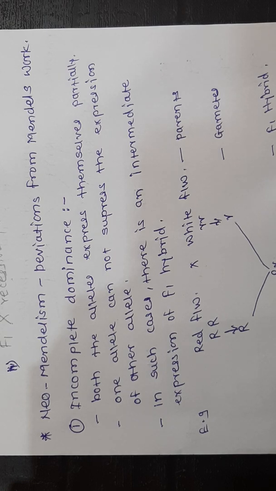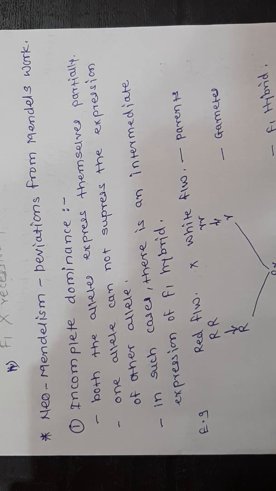The character that appears in the F1 generation suppresses the effect of the other character. In the example of tall and dwarf plants, the dwarfness is suppressed by the tallness, means in the F1 generation only the tall character is obtained.